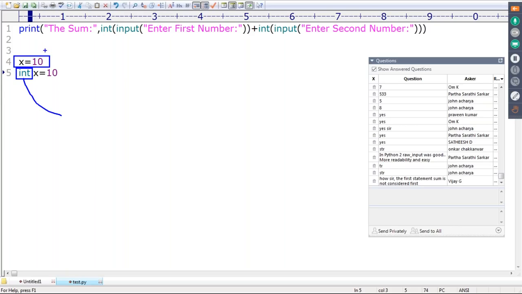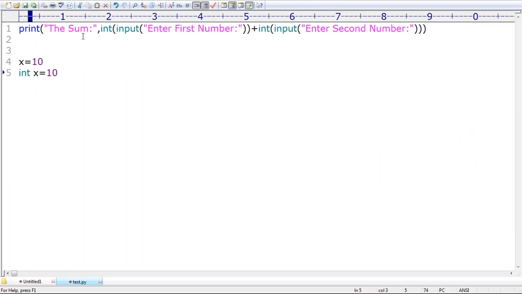Based on the provided value, the type is automatically considered. So this nature is nothing but a dynamically typed programming language. But the input function is internally implemented to always consider a string type only. That's why we perform typecasting. That's all. Clear? Are you able to understand?